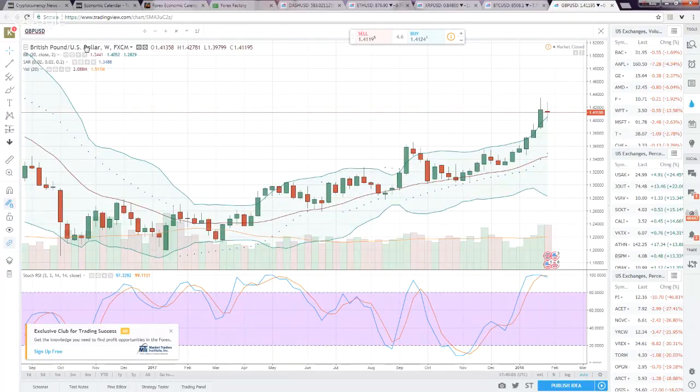Most importantly, you want to look at the weekly chart, the weekly analysis, and make sure that you have a set price for the closing on Friday. I'm not talking about Sunday. What happens on Sunday, we need to know what's going on for the weekly, especially for the end of Friday.